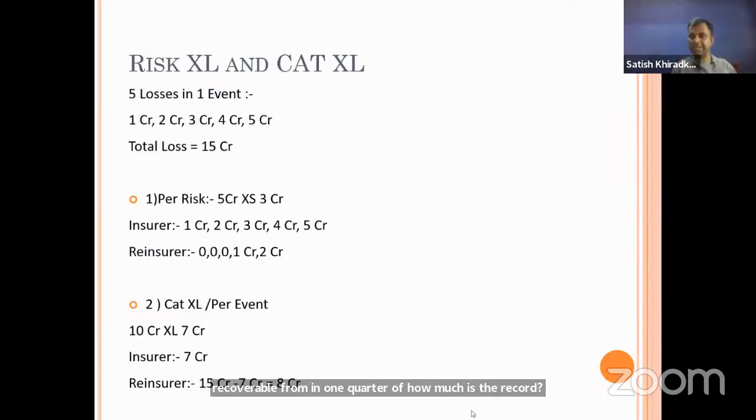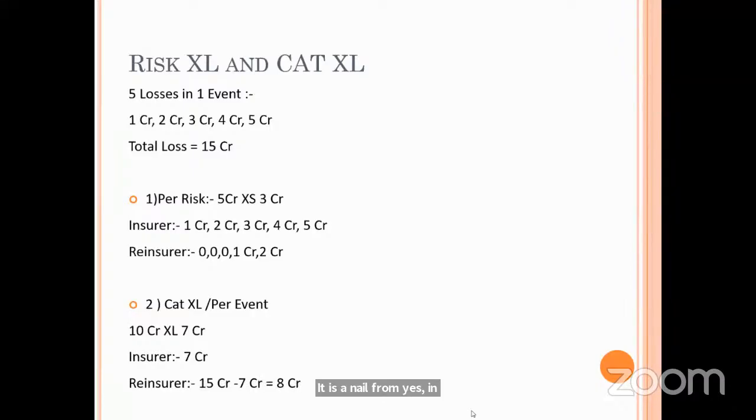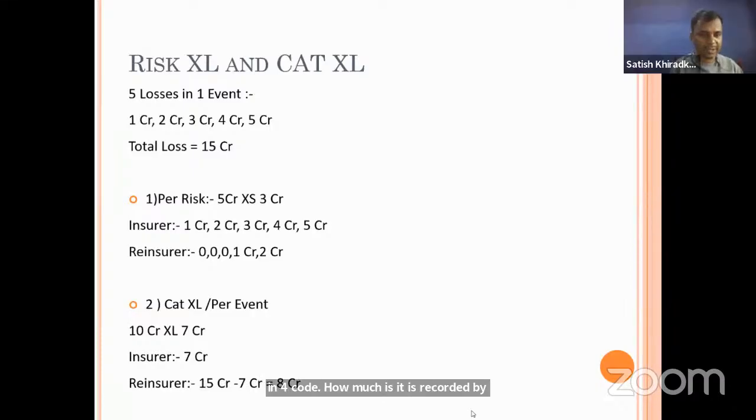Up to 3 crore, there is no recovery. In 4 crore, how much is recoverable? 1 crore. In 5 crore, how much is recoverable? 2 crore. So see here, we are recovering 3 crore out of that 15 crore as per this per risk excess of loss. I hope now the per risk excess of loss is clear.